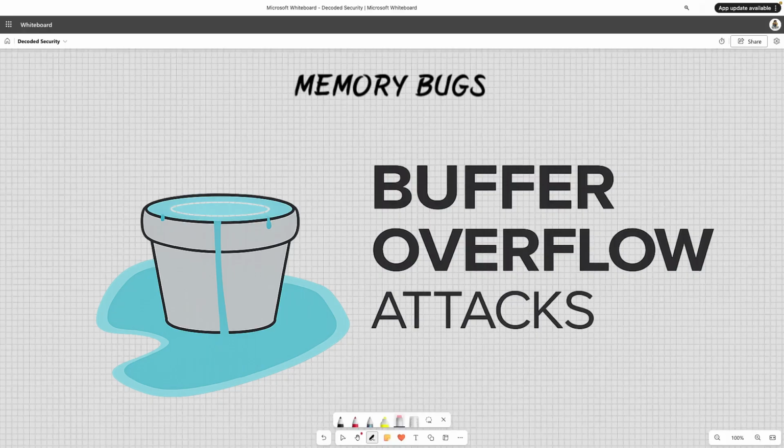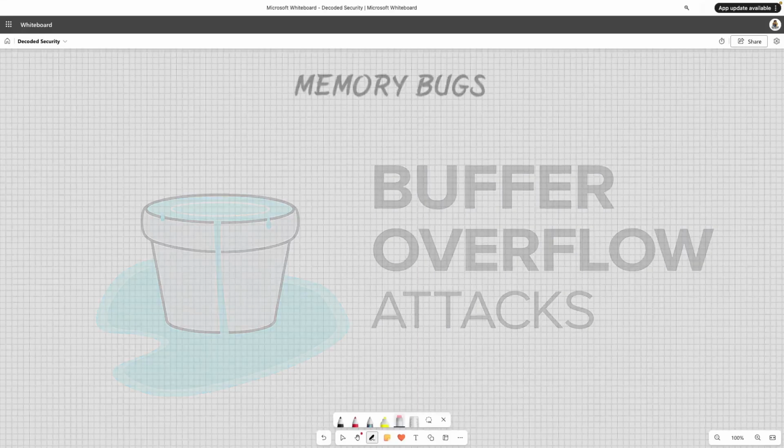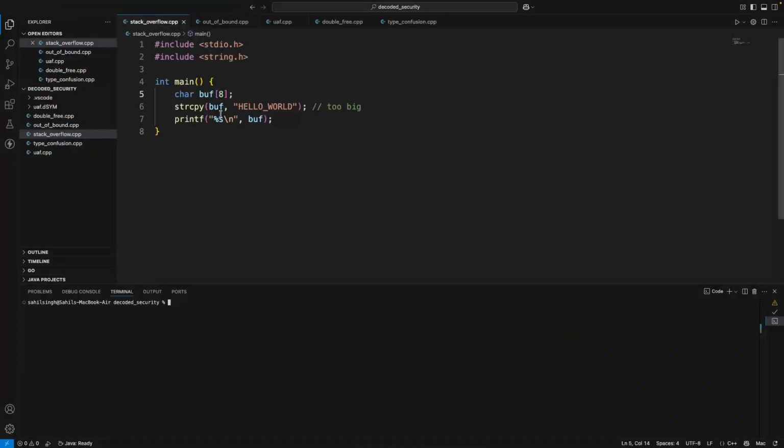A buffer overflow happens when a program writes more data than the buffer can hold. Memory does not know the boundaries, it just writes to the next address. So if we see the example of buffer overflow, you can see we have defined a buffer of size 8, but we are copying a longer string. If you count, this is a 12 character string, and we are copying it into the buffer size of 8. And if we run this program,